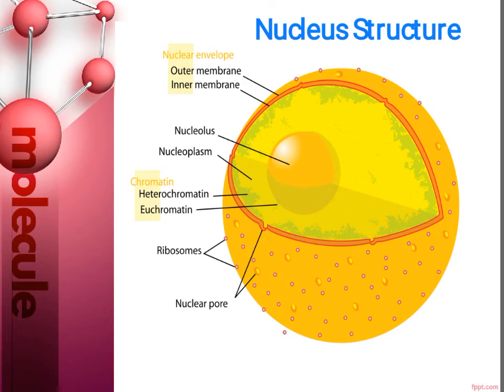It is also attached to a network of tubules called as endoplasmic reticulum, where protein synthesis takes place. These tubules extend throughout the cell and manufacture the biochemical products that a particular cell type is genetically coded to produce. So overall, nucleus is the most important structure present in a plant cell. And now we will explore all the aspects of structure of nucleus in details.